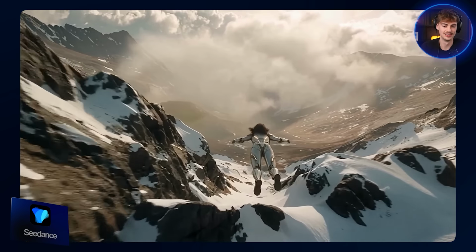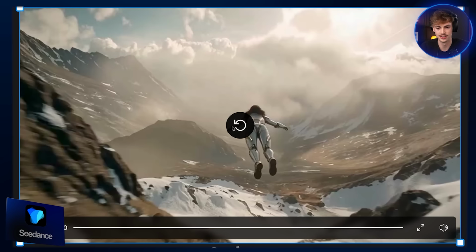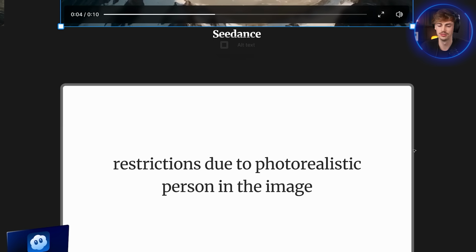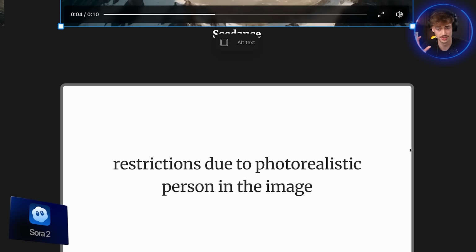Yeah, that was a complete flop. I mean, she's jumping off flying though, but she kind of does a 180 and she's like, yo, I'm out of here. Okay, Sora 2, unfortunately, because we had a person in it, it was giving us restrictions. This is my main drawback with Sora. I know OpenAI is that powerful and they can do it, but they're just not letting you. Yeah, they've nerfed themselves.